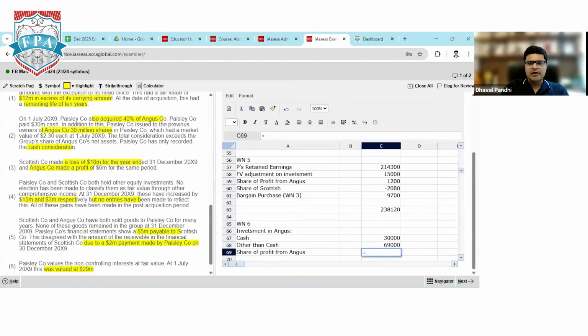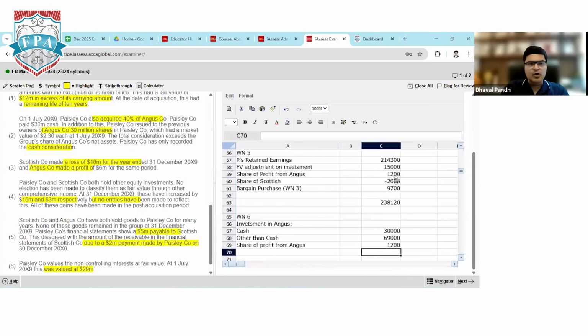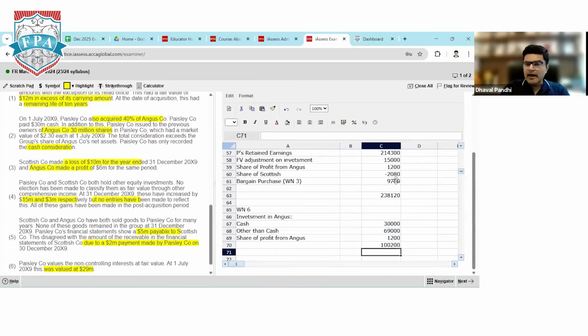I can take is equal to, and I can select from working note number 5 itself, which is 1,200. There is no impairment loss on associate company. So total amount of investment is 1,200,000. Anyone, any question in working note 6, feel free to ask.